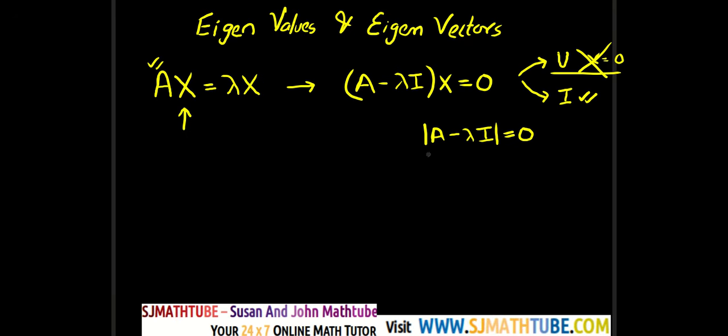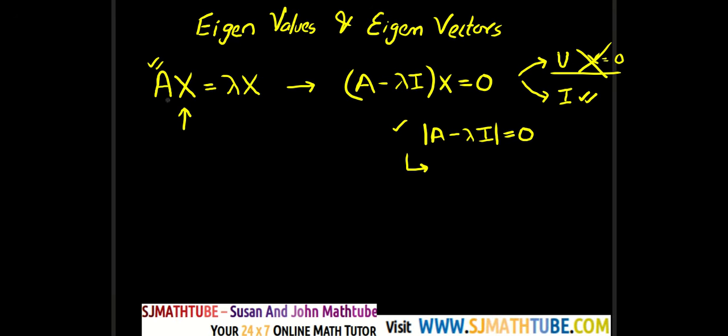Now, once you expand the determinant, you're going to get an equation in lambda. And like I told you in the last video, if it is a 2 by 2 matrix, then you will get a quadratic equation.